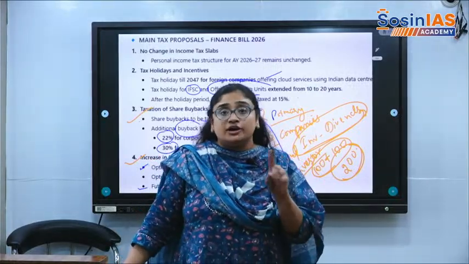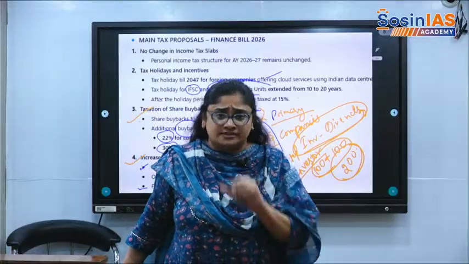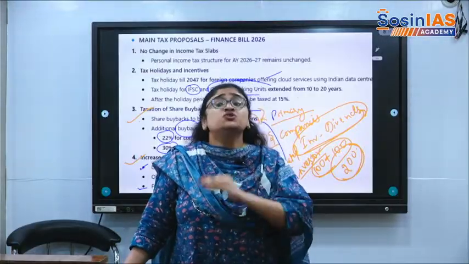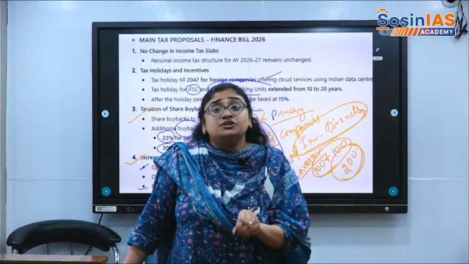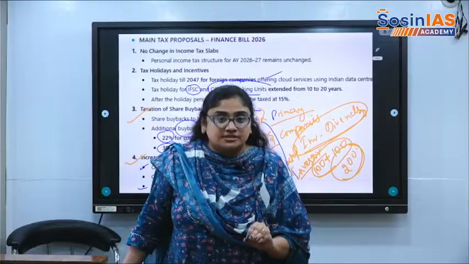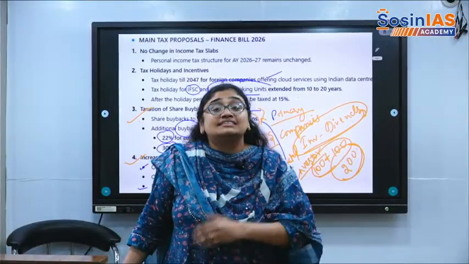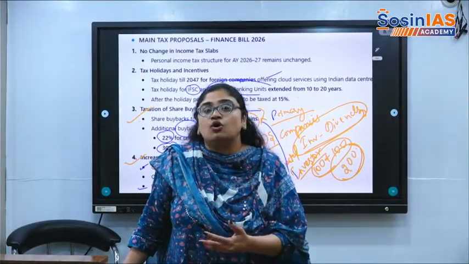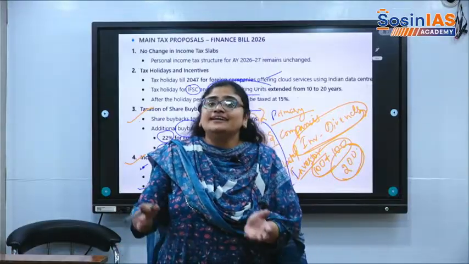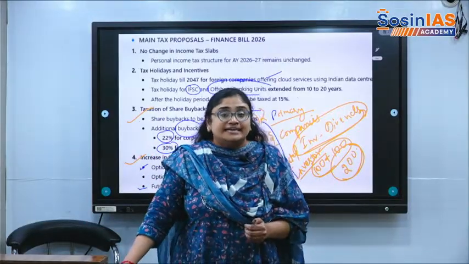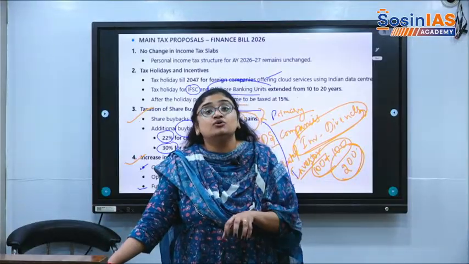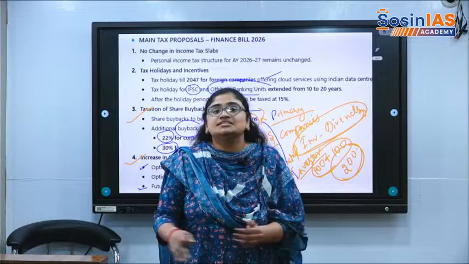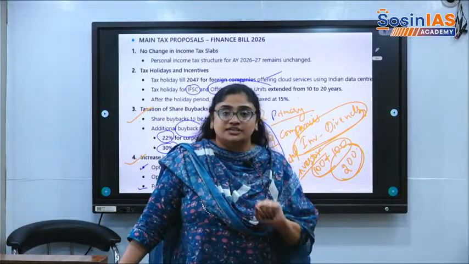So SEBI wants to control this algorithmic trading as well. SEBI wanted not just to discourage algorithmic trading; it wanted to add extra layers of security to make it risk free. That is what SEBI is trying to regulate. It is not just curbing algorithmic trading, that we need to remember.